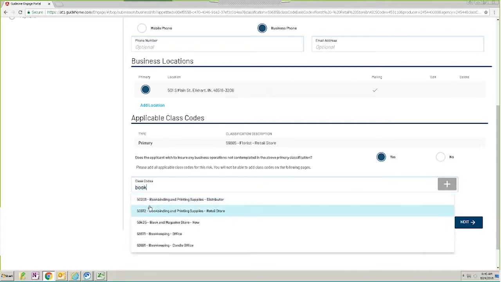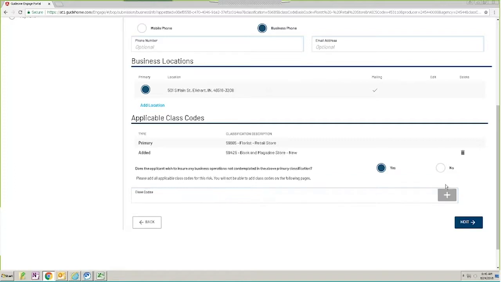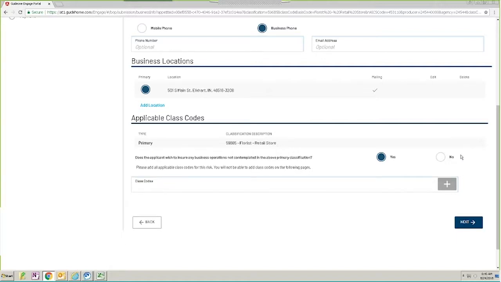We're going to add an additional classification. We're going to click the plus, and you will see it shows up right underneath your primary as an added classification. If you determine that you really don't need that classification, you click the trash can, and it will remove it. You can continue adding these classifications for as many as you have by following that same process.